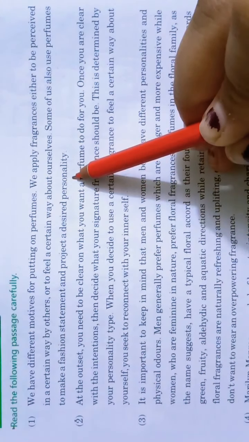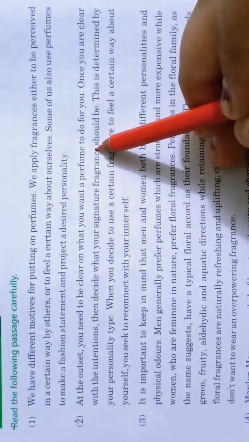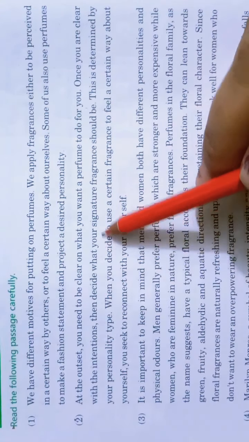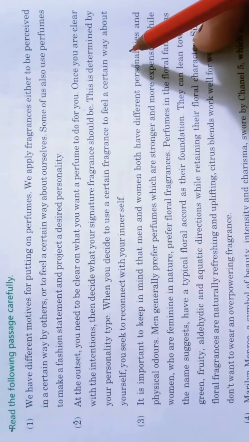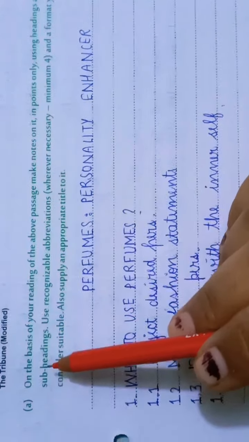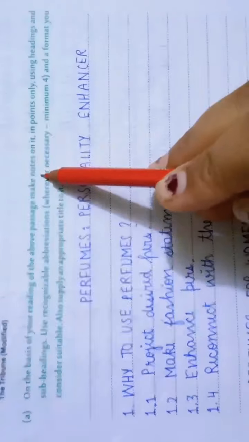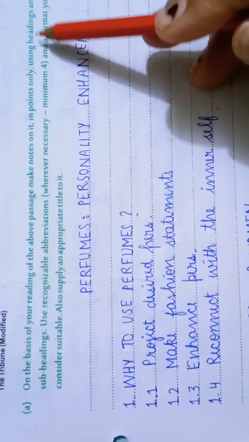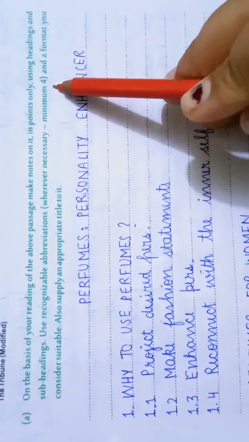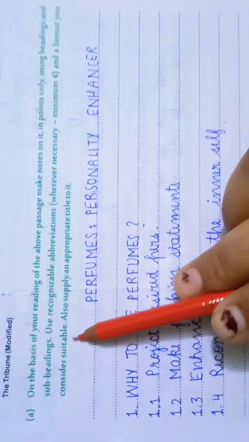At the outset, you need to be clear on what you want a perfume to do for you. Once you are clear with the intentions, they decide what your signature fragrance should be. This is determined by your personality types. When you decide to use a certain fragrance to feel a certain way about yourself, you seek to reconnect with your inner self. Now, how will the question come? On the basis of your reading of the above passage, make notes on it in points only, using headings and subheadings. Use abbreviations wherever necessary, minimum 4 or 5, and a format you consider suitable.